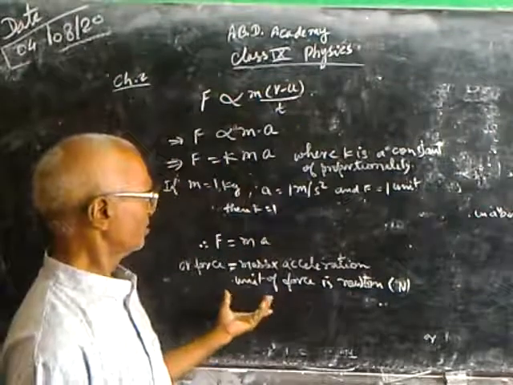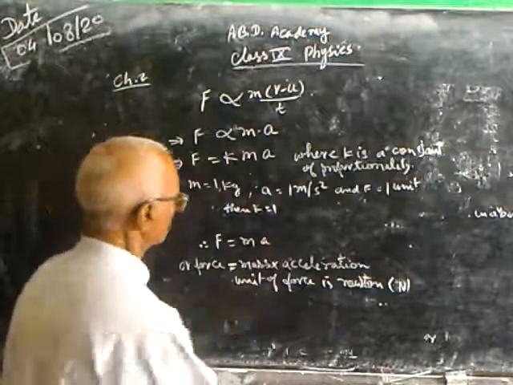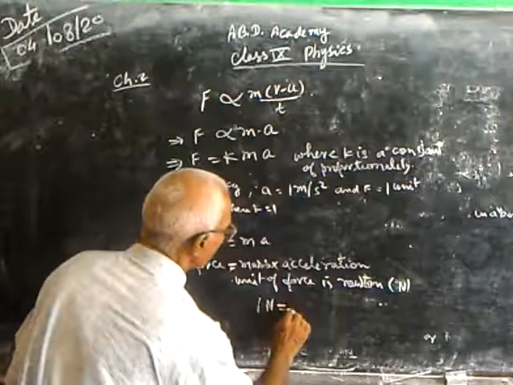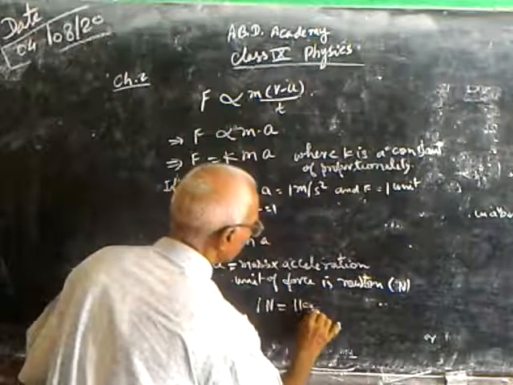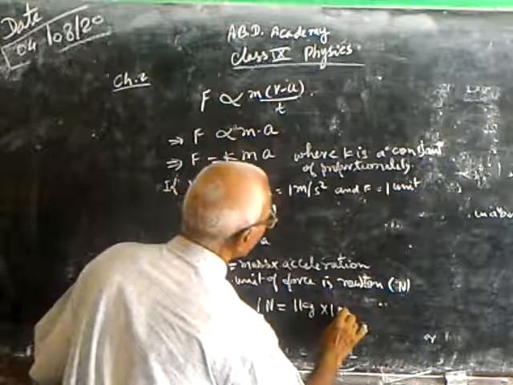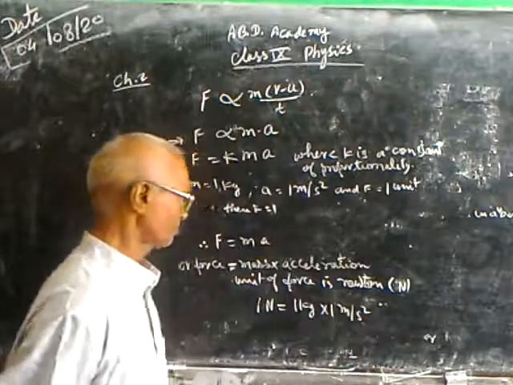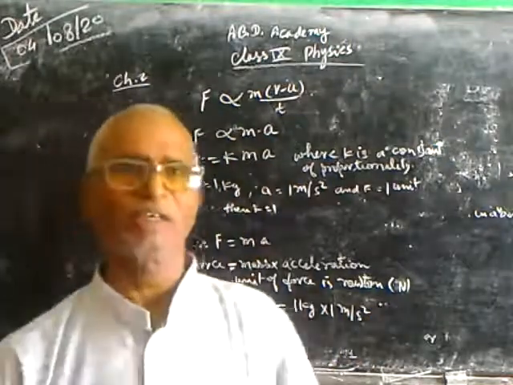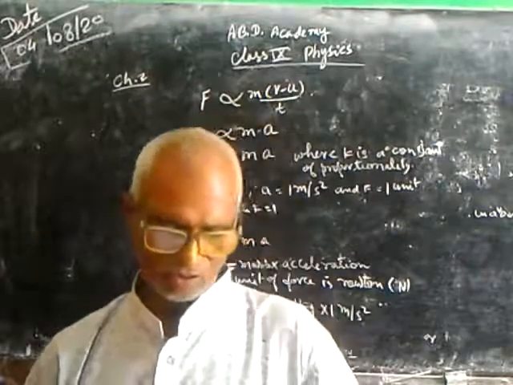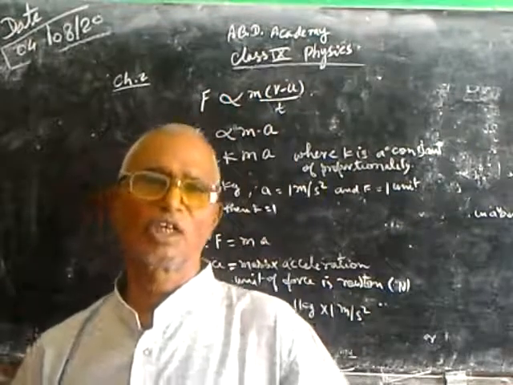That is, 1 Newton is equal to 1 kg into 1 meter per second square. This is the unit of force, which is known as Newton.